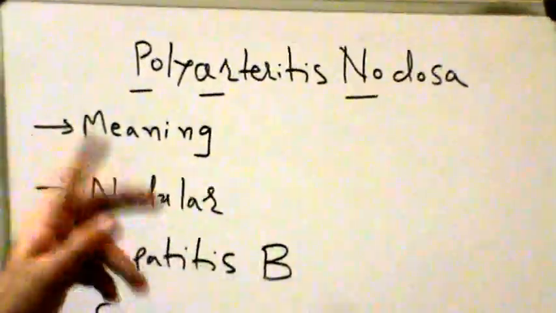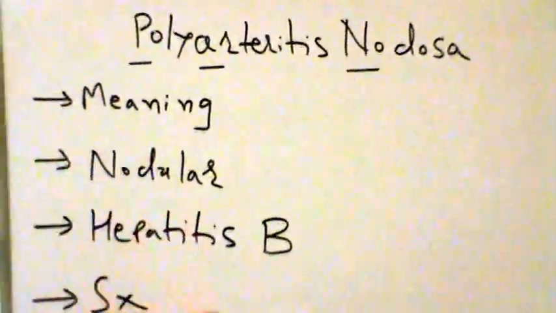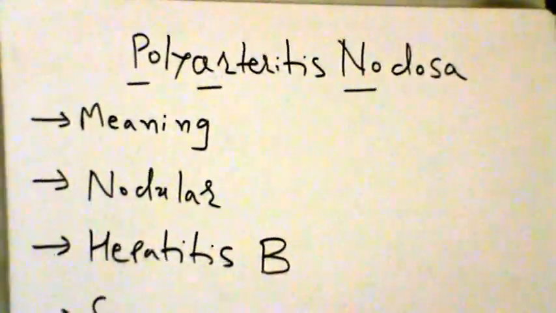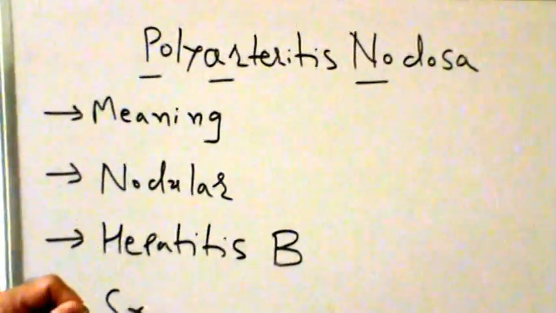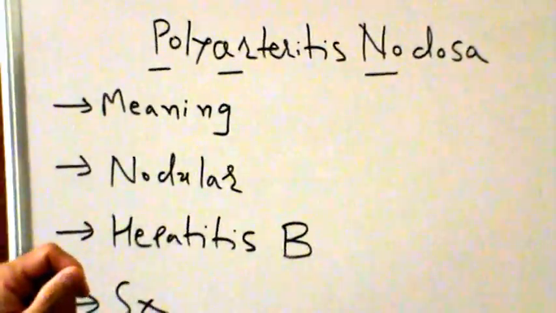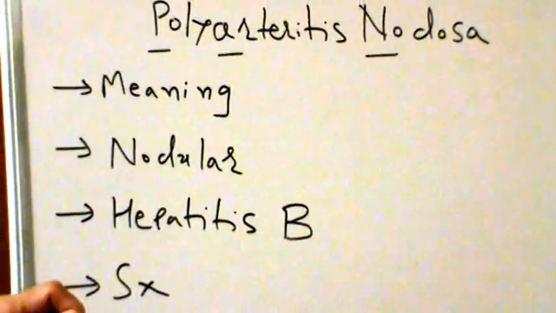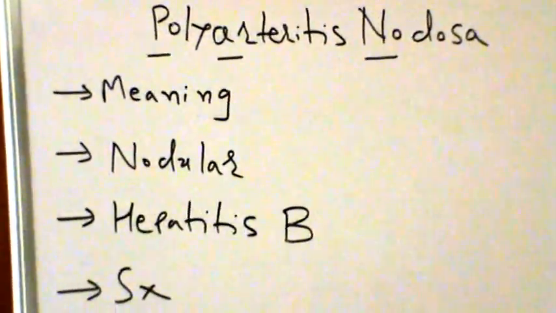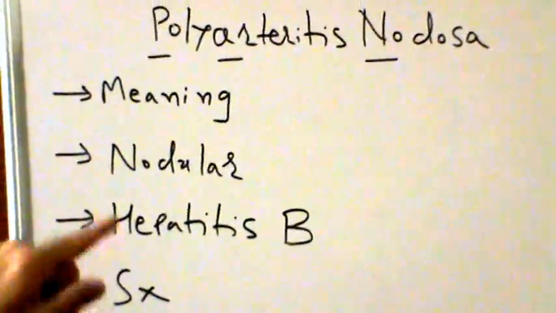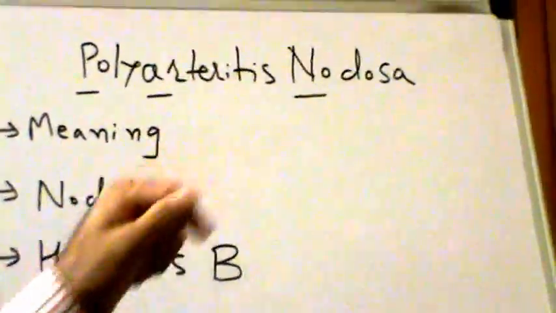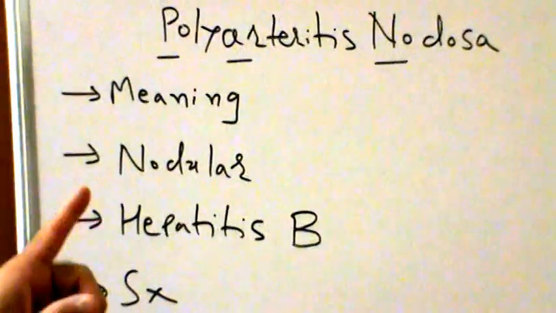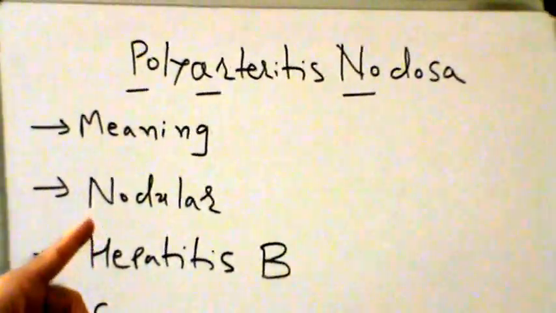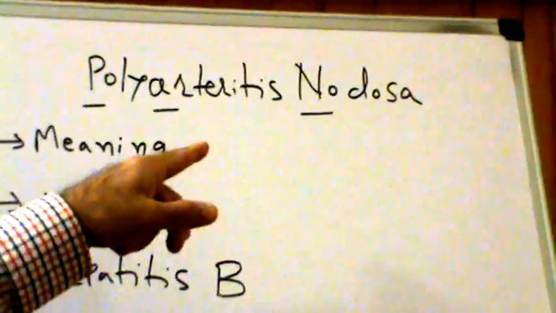This process continues and the cycle continues to create the shape that looks like a string full of beads. Beads on a string pattern. The classic look of polyarteritis nodosa. And because of that look, the name given: nodosa.